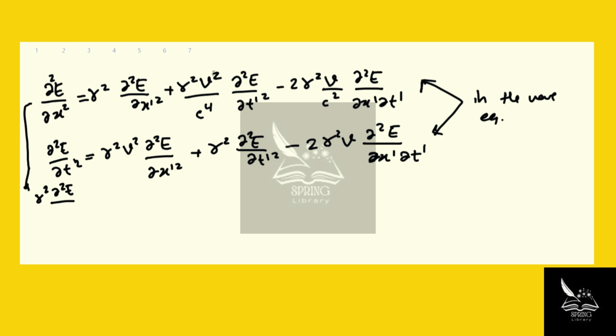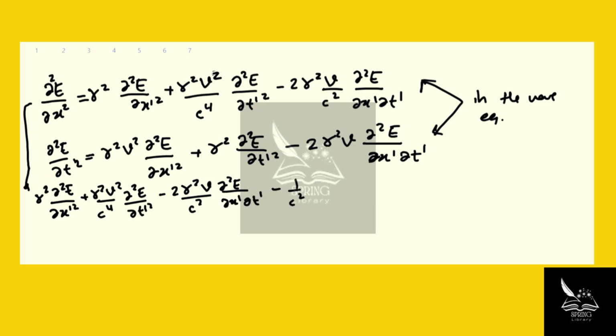So let's start with the first term, right? So gamma squared d squared E over dx prime squared plus gamma squared v squared over c to the power 4 d squared E over dt prime squared minus 2 gamma squared v over c squared d squared E over dx prime dt prime, minus 1 over c squared. This was the term that I was warning you about.